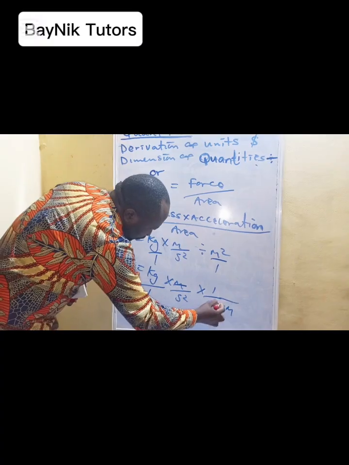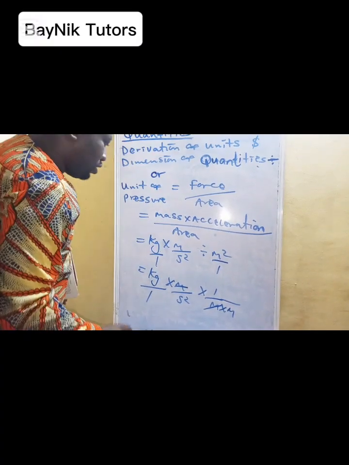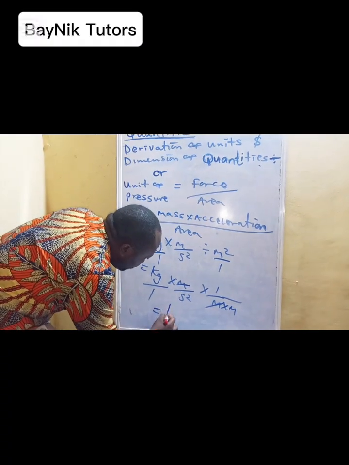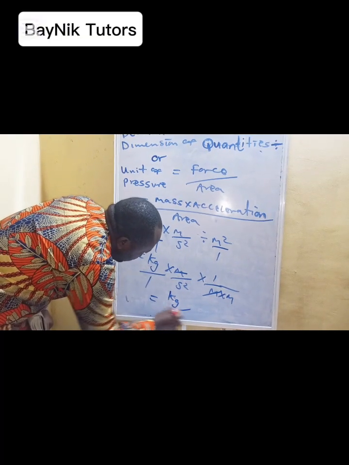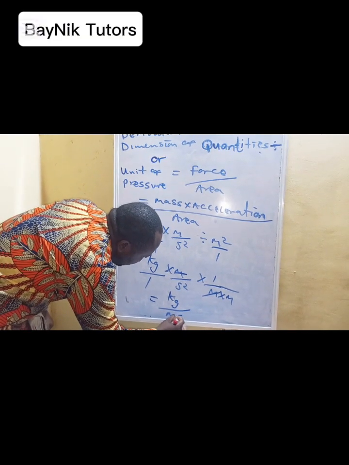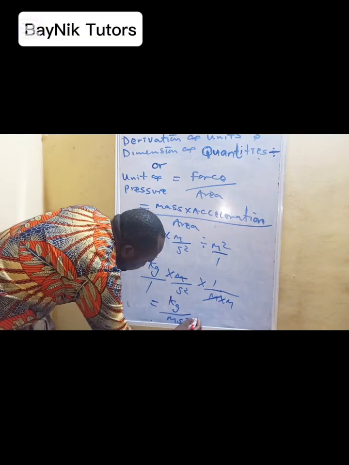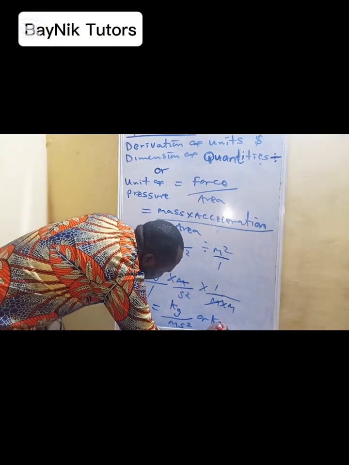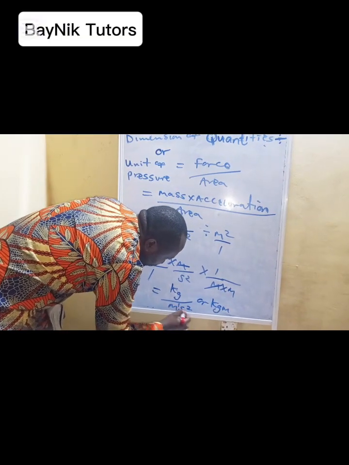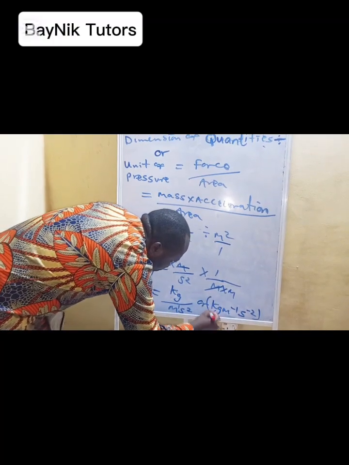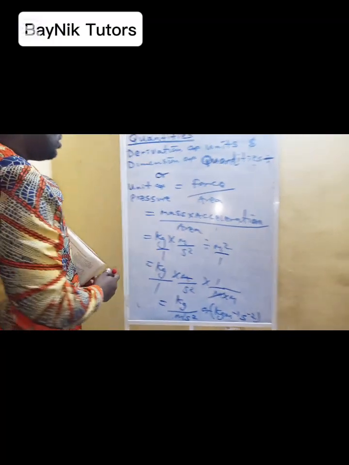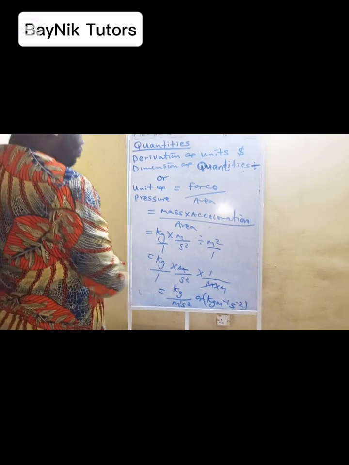So this cancels one of this. So then we have kg over m s square, or kg m to the power of minus 1, s to the power of minus 2. So it's still the unit of pressure.